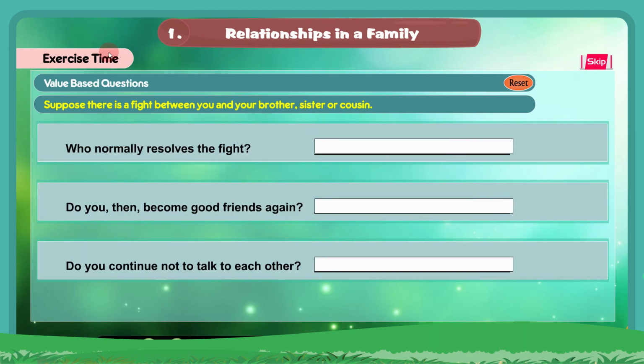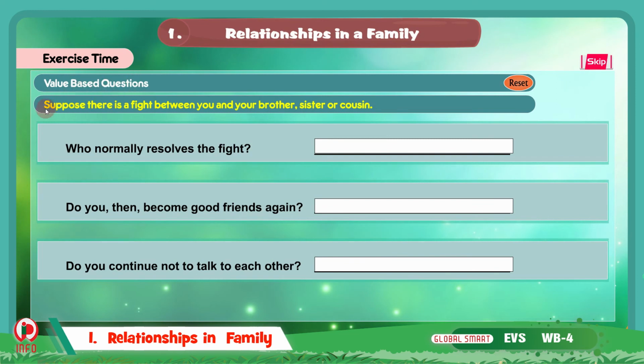Under exercise time, we have value based questions. Suppose there is a fight between you and your brother, sister or cousin. Who normally resolves the fight? Means, who puts an end to the fight? Is it you, or your brother, or your sister, or your cousin? Write here. If it is you, write I or me. Or if it is your brother who ends the fight, write my brother, my sister, my cousin.